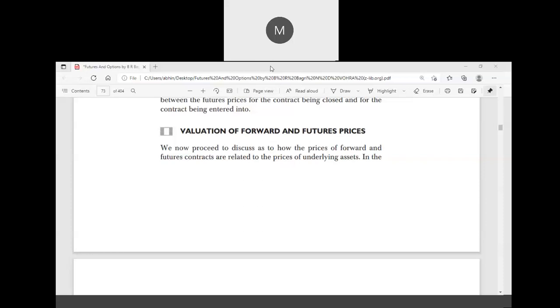In the rest of the cases we use only the market price or the intrinsic value or the true value. So while discussing the valuation of forward and future price or valuation of any investment, we focus on two prices: one is market price, another is intrinsic value or fair value.